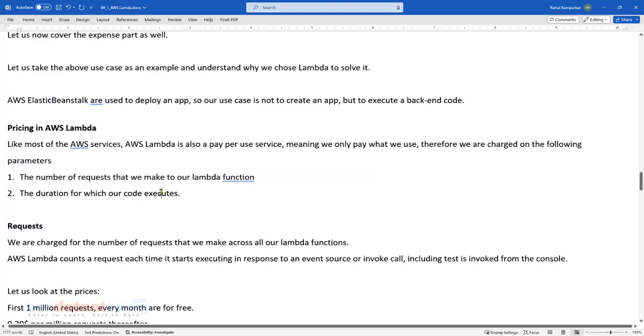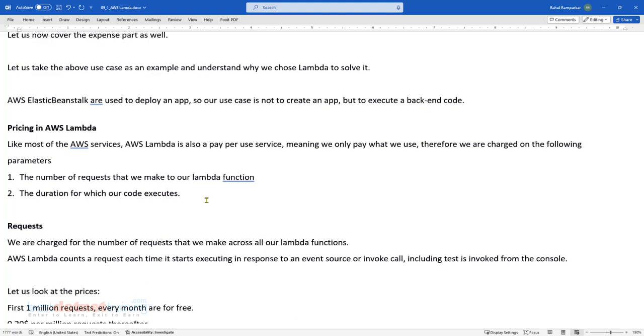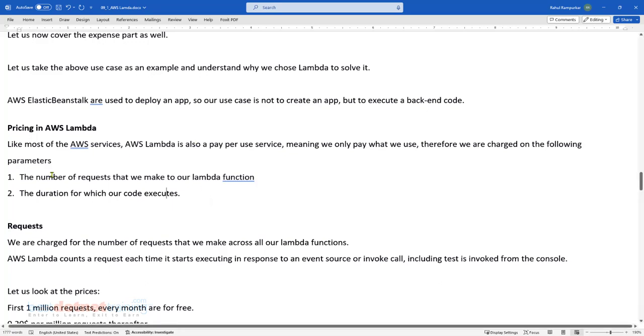Because the billing cycle is monthly. So how many invocations are happening? If I tell you the number of invocations per hour, obviously you have to convert that into per day and multiply that by 30. So number of requests, and during that execution, how much time did Lambda take to execute?